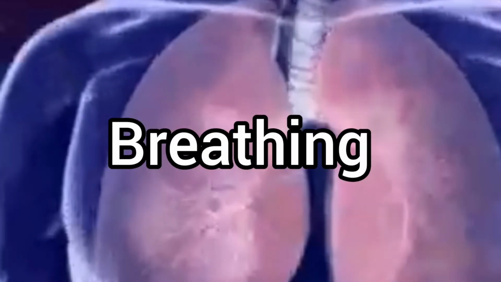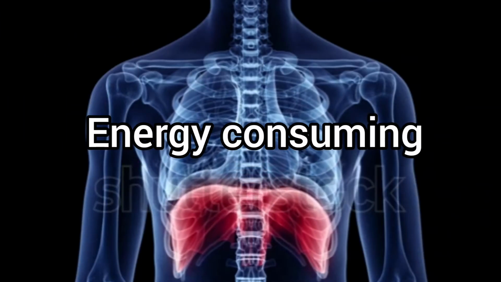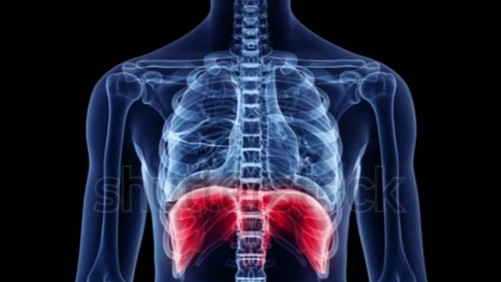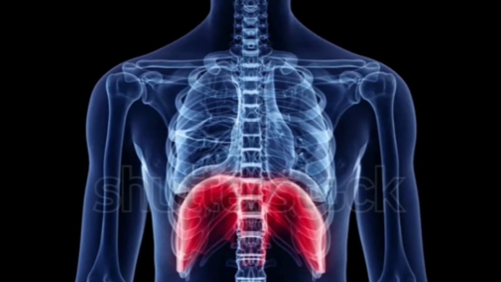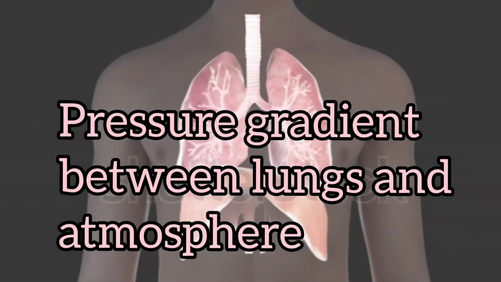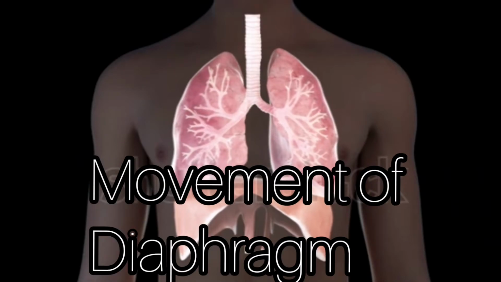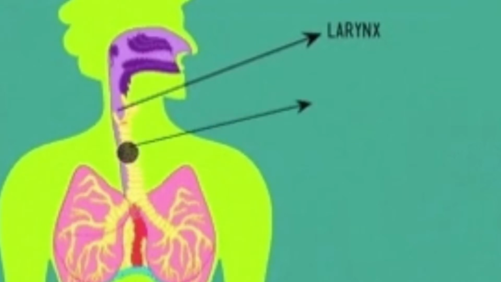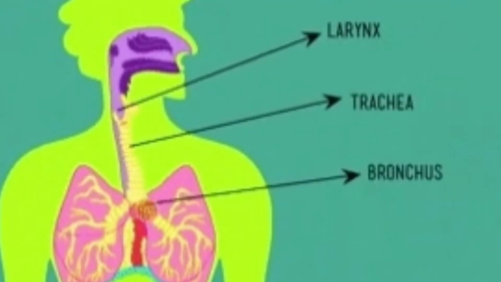Let's start with the first step, that is breathing. Breathing is an extracellular, energy consuming and physical process. It involves the movement of the thorax, expansion and deflation of the lungs, and the flow of air into the lungs by creating a pressure gradient between the lungs and the atmosphere. The movement of the diaphragm and a specialized set of muscles, the external and internal intercostal muscles between the ribs, help in the generation of such pressure gradients between the lungs and the atmosphere.